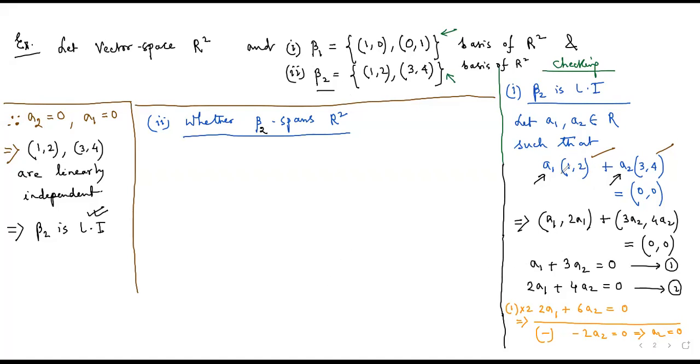Suppose a1 is coming out as 0 and a2 is coming out as minus a1. So a2 is dependent on minus a1. Say for example, if I consider these two elements x and y, x minus y equal to 0. You know that x and y, these two vectors, are dependent on one another. If y equals x, then x minus y equals 0. So you cannot say that x and y are linearly independent. But if the only possibility is that when you put the scalars to be 0, then only it becomes 0.